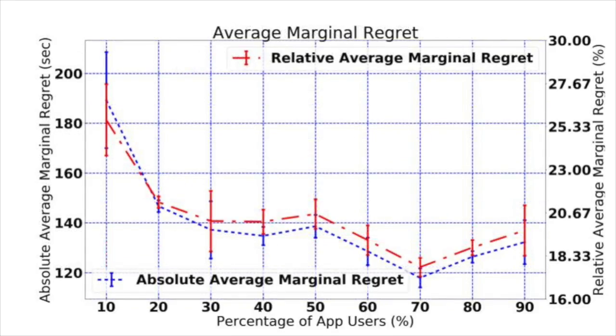The last graph we want to show is the change of absolute average marginal regret over changing app usage. This is the graph we care the most about. As we can see, despite some fluctuation, the trend is that marginal regret generally decreases. This exciting graph is exactly what we expected to have because as the travel time in the main path and alternative paths are getting closer, it makes sense for marginal regret to decrease and approach zero.